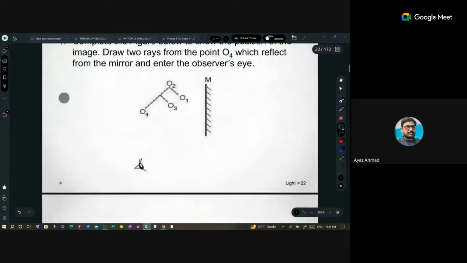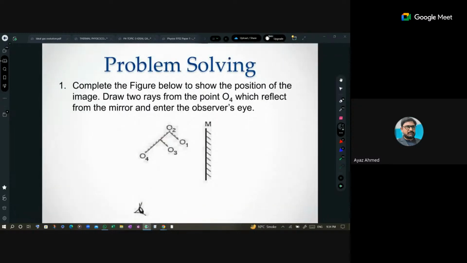Okay, now here, complete the figure below to show the position of an image. Two rays from point O, which reflect at the mirror and enter the observer's eye, right? We have to make the image of point O. So what to do? First of all, I have to draw a straight line arbitrarily, whatever its length is, no matter. Then you will take your scale and measure the length. Let's say it is 1 centimeter, 2, 3, 4, and 5 centimeter. Okay, let's say 5 centimeter.